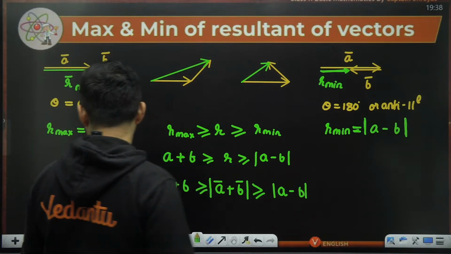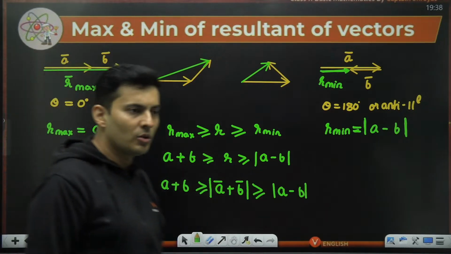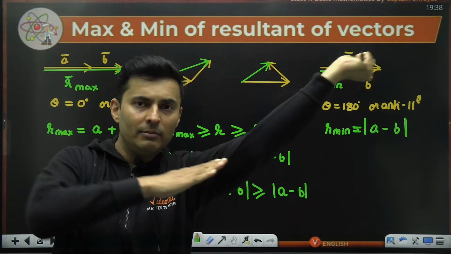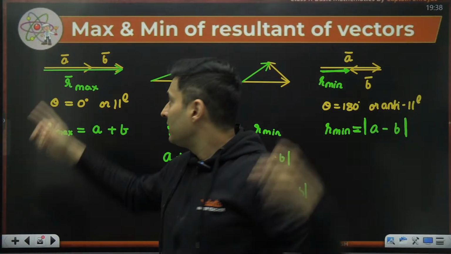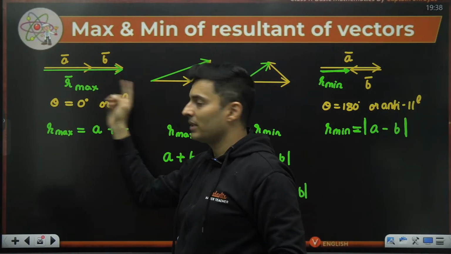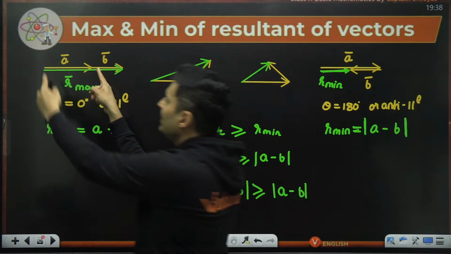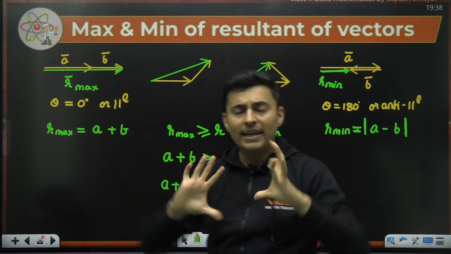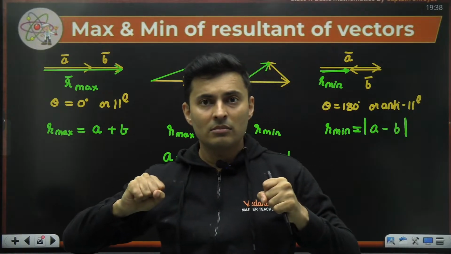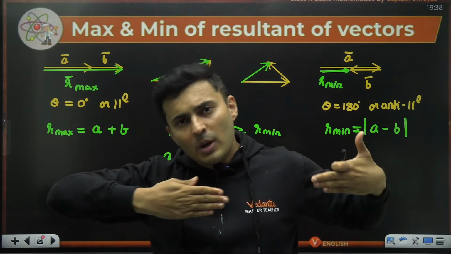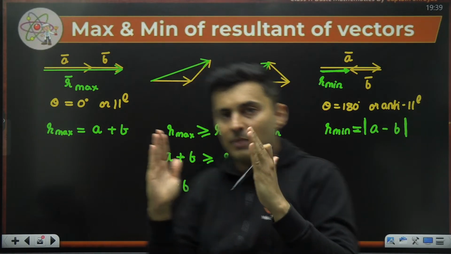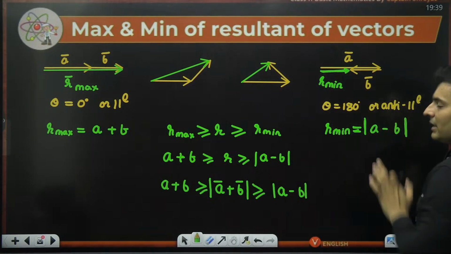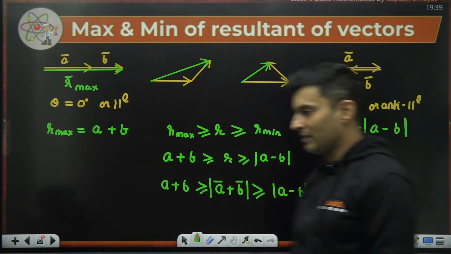Okay. So, just to summarize over here, when I have two vectors and I want to get maximum resultant, I will align them together. So I'll get maximum resultant. That means angle between A and B is 0, or they are parallel direction. So this length and this length will be the final vector's length, A plus B. When I want to get least resultant, one vector will be opposite to the other vector. So whatever is remaining will be the resultant, magnitude wise A minus B.